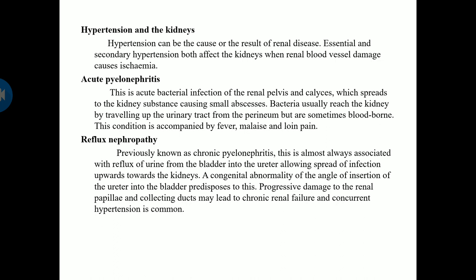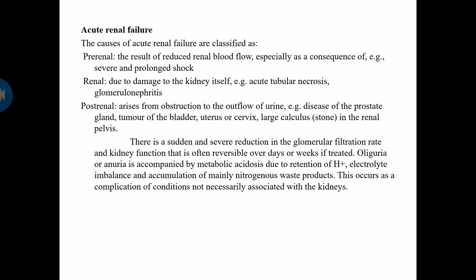Next, progressive damage to the renal papillae and collecting ducts may lead to chronic renal failure, and concurrent hypertension is common. So, acute renal failure. The causes of acute renal failure are pre-renal, renal, and post-renal. Pre means before the renal condition, and then renal and post-renal.